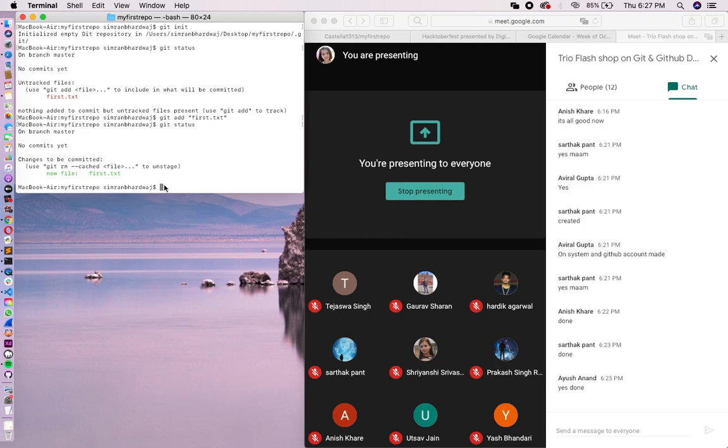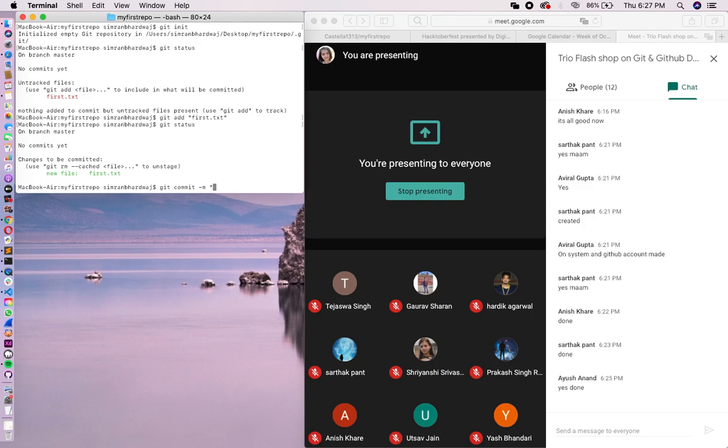Okay, now git has started tracking our file. Now we want to commit these changes, like we want to tell git what changes we have made in this file. So for that we need to commit our changes. For that we are going to use the command git commit space -m. Do remember all the things are super case sensitive, so keep this in your mind. So type the command git commit space -m space, and now type over here what you have changed.